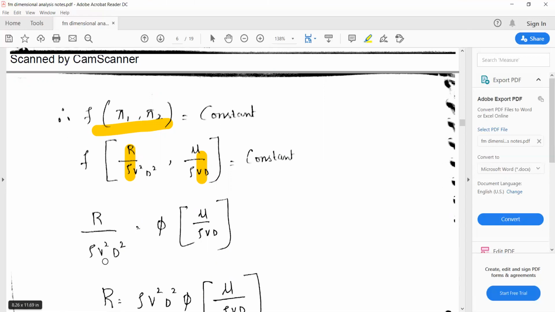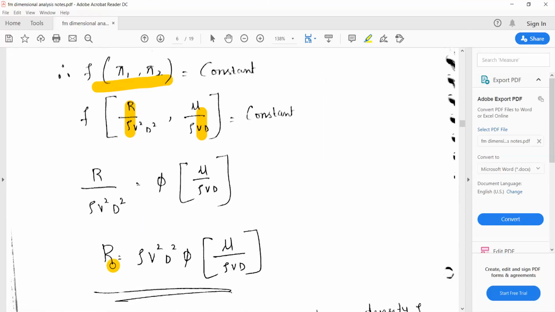So r by rho v square d square is a function of mu by rho vd. Since r is a dependent variable and the other terms are independent variables, this entire term they have moved to the right side. So r is equal to rho v square d square, function of mu by rho vd.